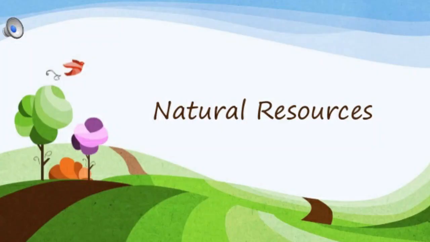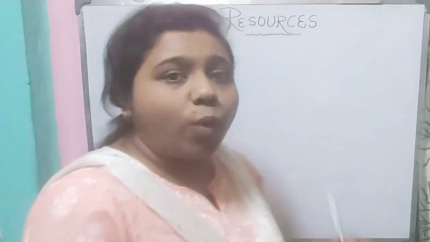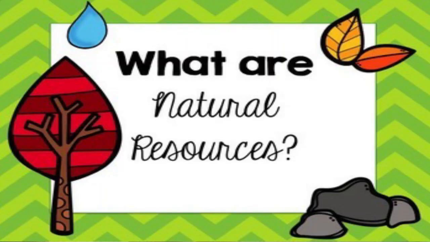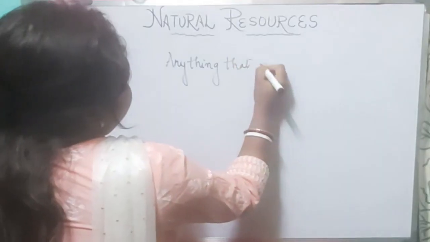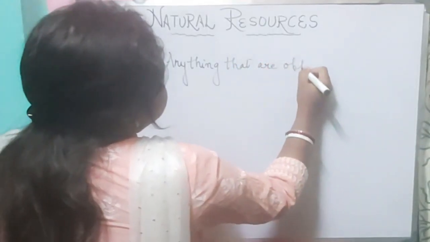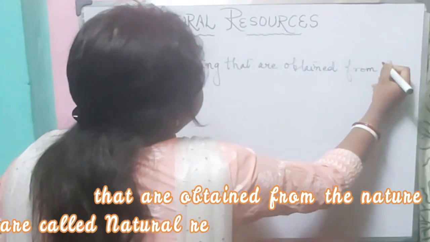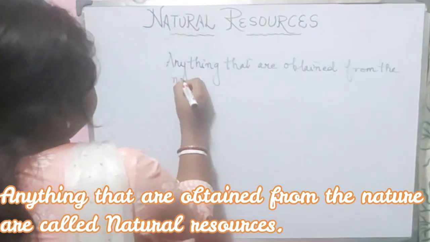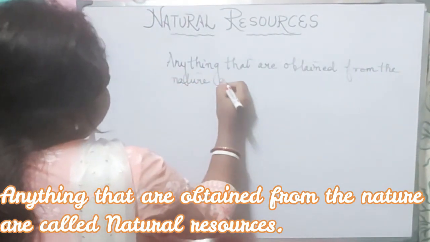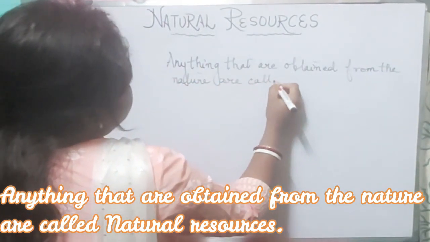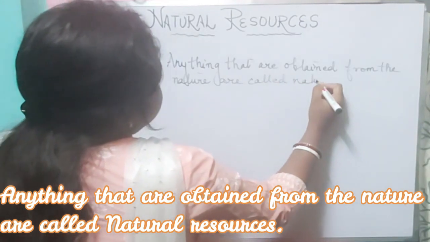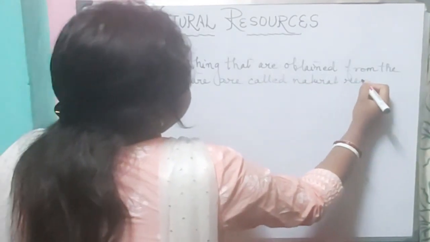In our last video, we discussed what we mean by natural resources. So let us recapitulate the definition of natural resources. What are natural resources? Anything that is obtained from nature is called a natural resource.